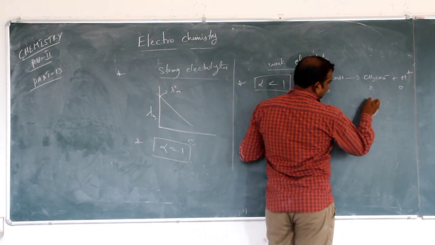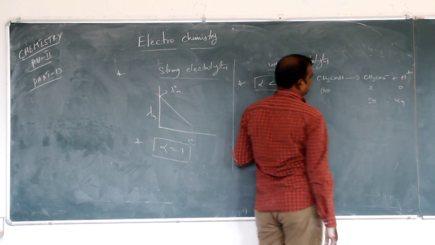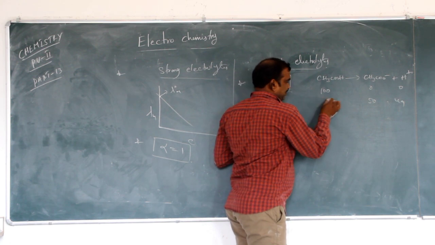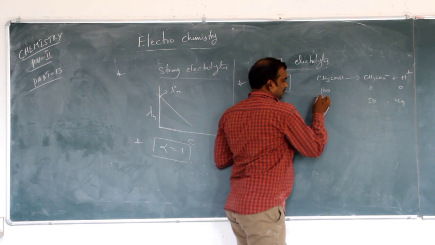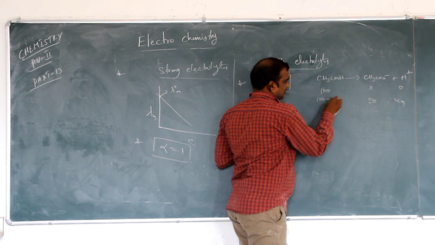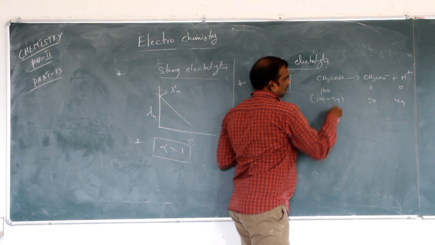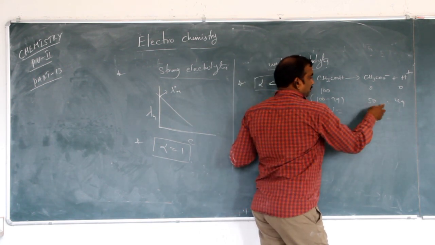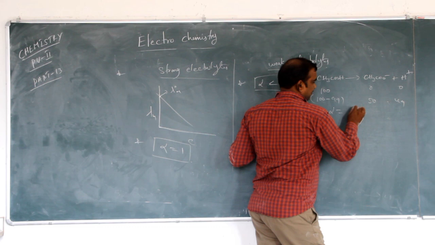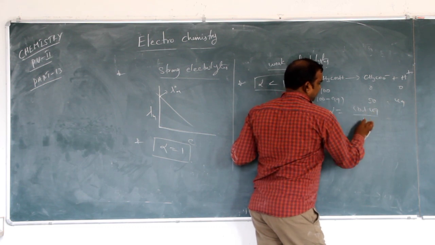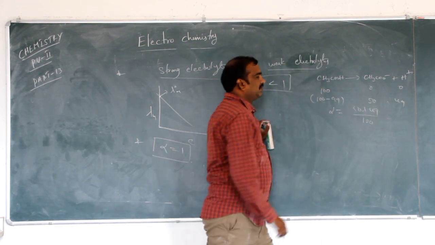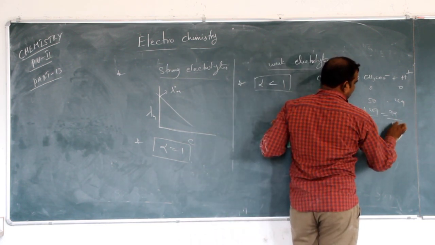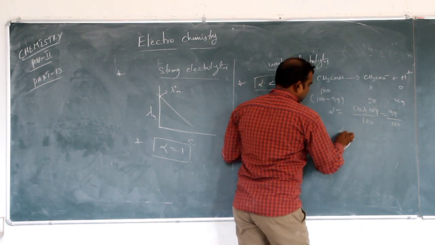So what about here? It is 50 and it is 49, because it's not a completely dissociated case. Some amount remains here. 100 minus that amount is 99. So alpha, if you take the sum of products of concentration, that is 50 plus 49, divided by the initial concentration 100. That is 99 by 100, which is equal to 0.99.